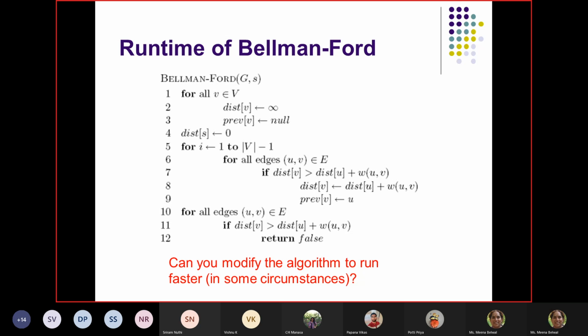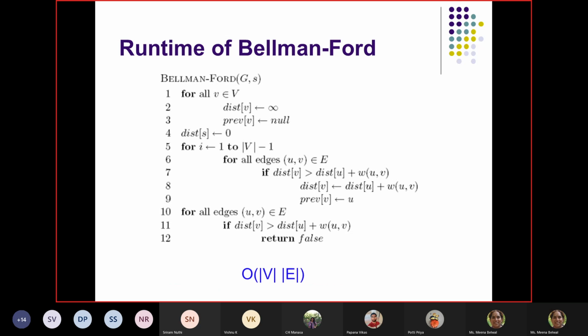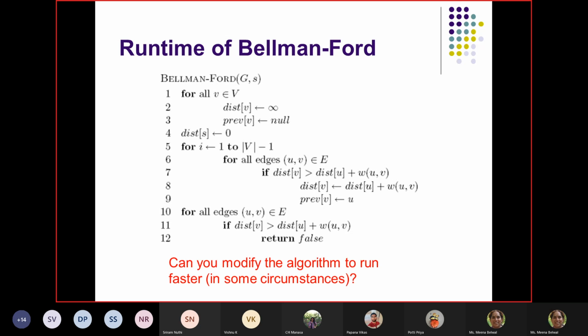When we talk about complexity, we always consider the worst case complexity, so your worst case is going to be O(V into E). But are there some scenarios for which you can make the algorithm run better than O(V into E)? That is an open question for you. You can try that out.